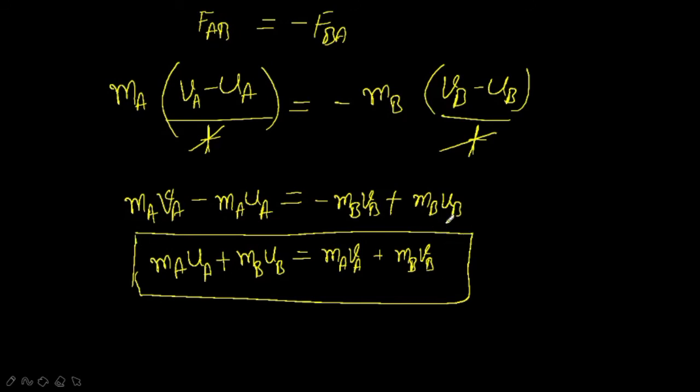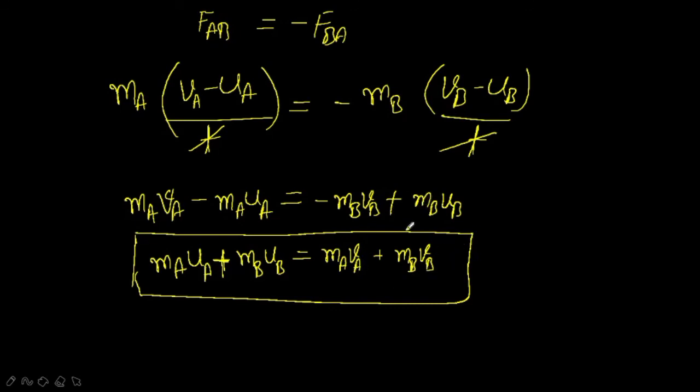So as a result, in this ideal collision experiment, we say that the sum of momenta of the two objects before collision is equal to the sum of momenta after the collision, provided there is no external unbalanced force acting on them.